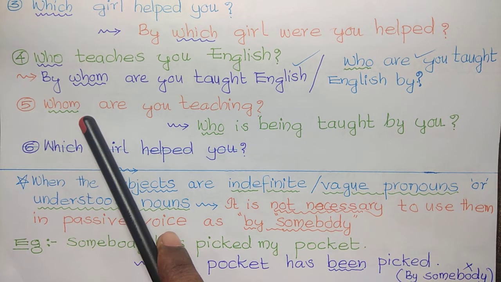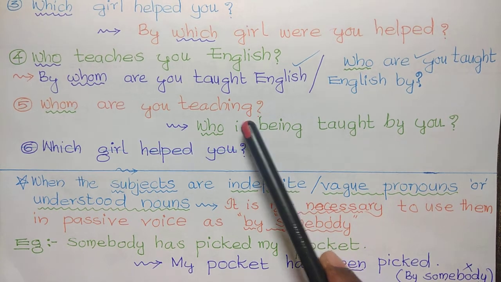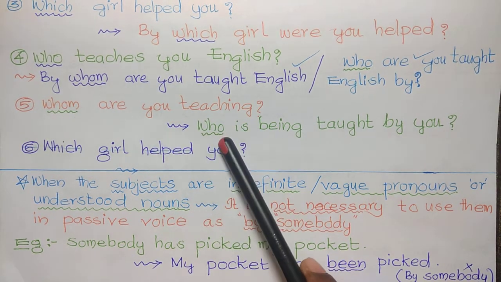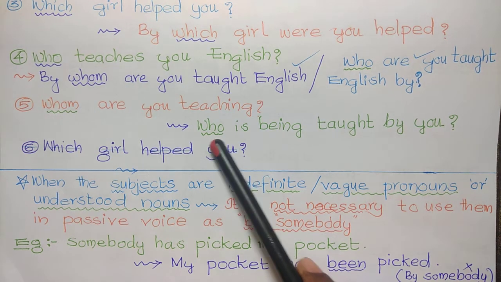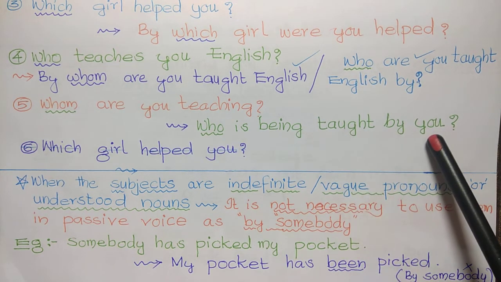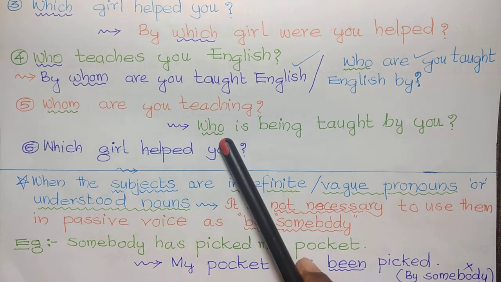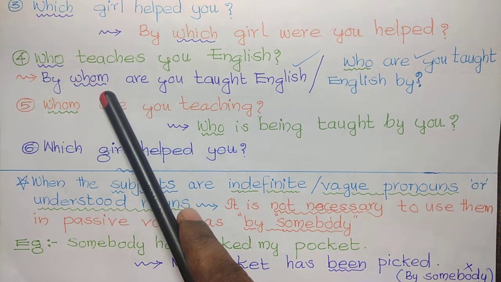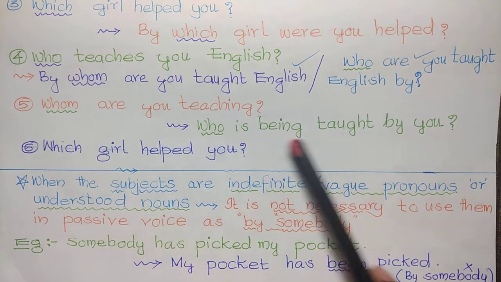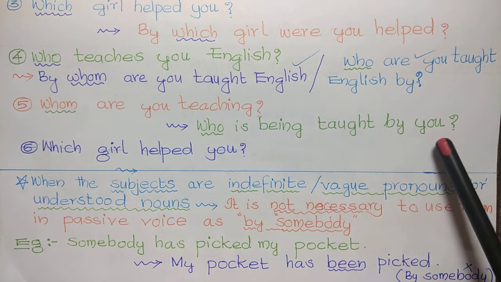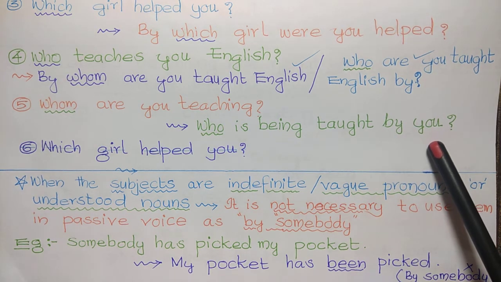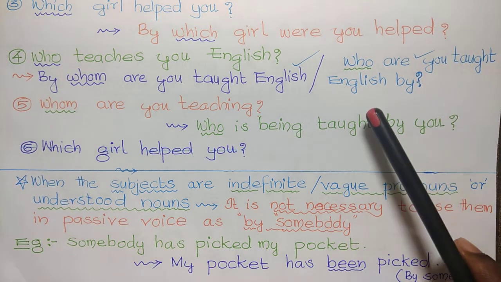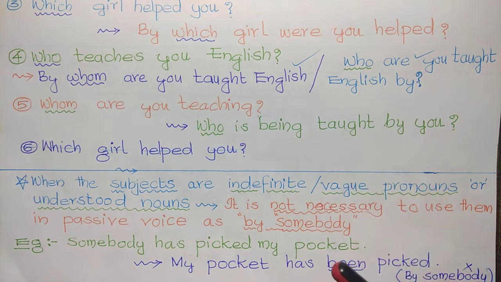Next example, whom are you teaching? After conversion to passive form, it becomes, Who is being taught by you? So "whom" is changed to "who" and "who" is changed to "whom." So these are the kinds of interrogative pronouns.